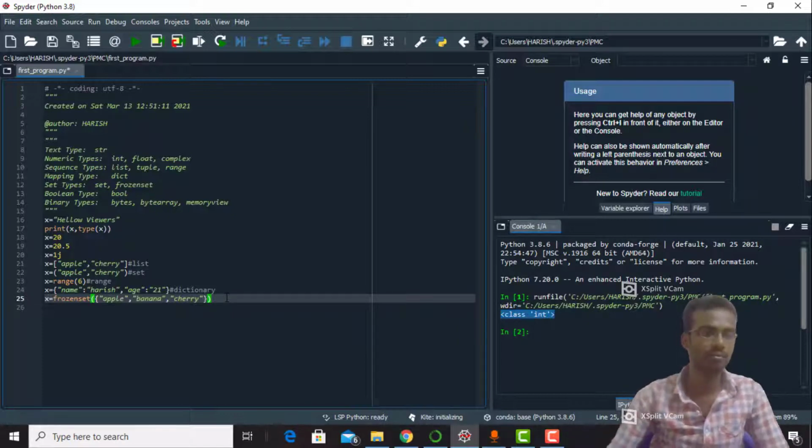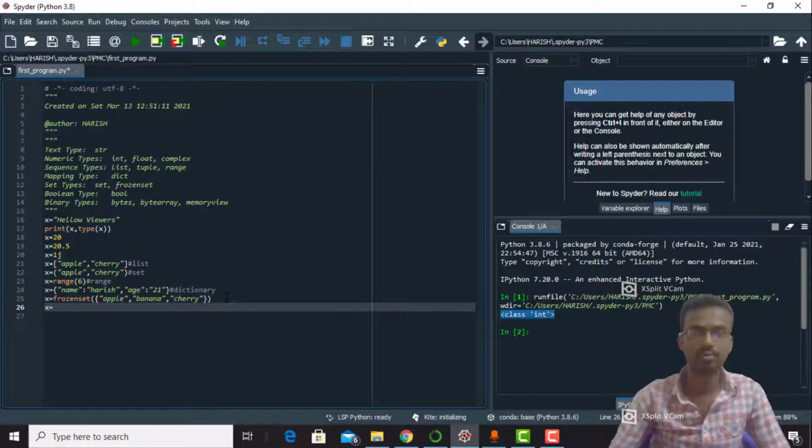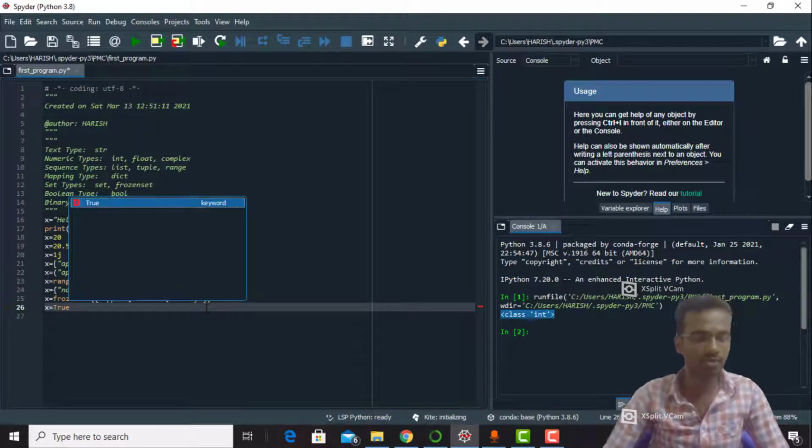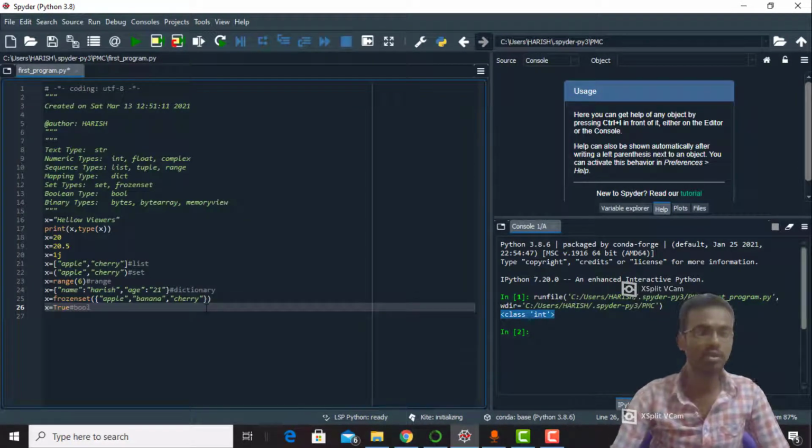And x equals true. Oh sorry, x equals true. So this is called a boolean. We can simply type it as bool or boolean type. We have only two values in boolean. First one is true, next one is false.